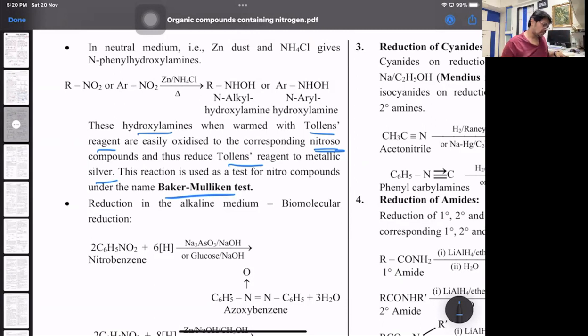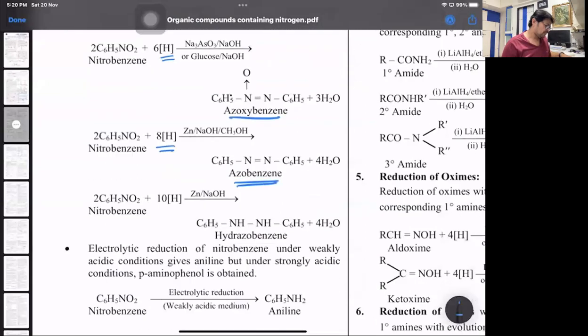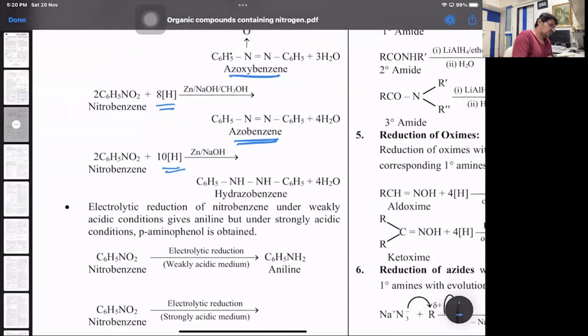Next is the reduction part. This is also an extra point. All that I'm showing you now are the extra reactions of nitro compounds only. So they undergo bimolecular reduction, meaning two molecules will be reduced. With 6 nascent hydrogen, that is with sodium arsenite and NaOH, it forms azoxybenzene. With 8 nascent hydrogen, zinc and NaOH and alcohol, it forms azobenzene. And with 10 nascent hydrogen, it forms hydrazobenzene. All these are extra, so don't bother with that.